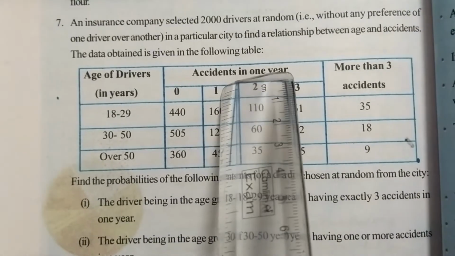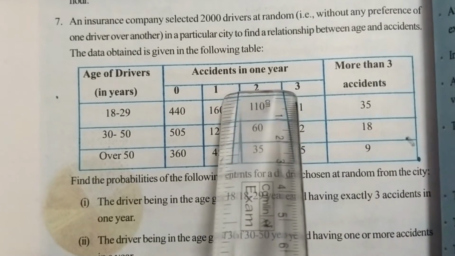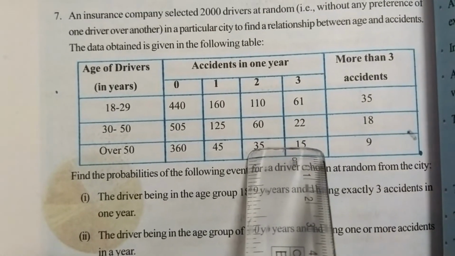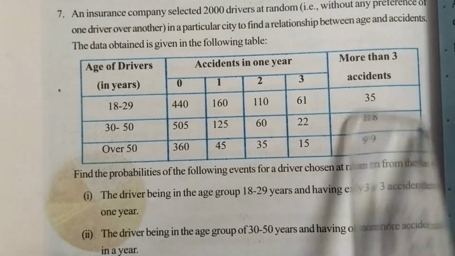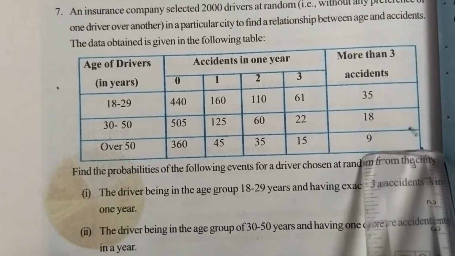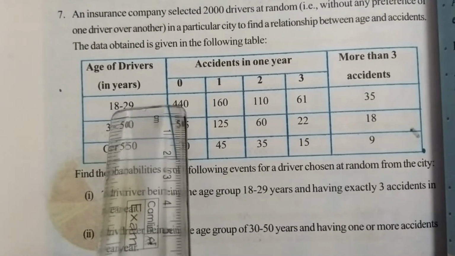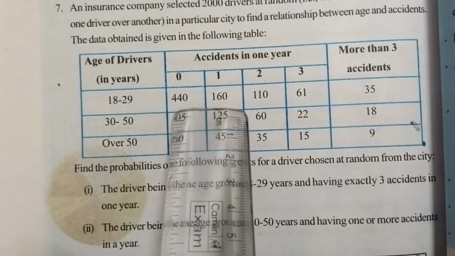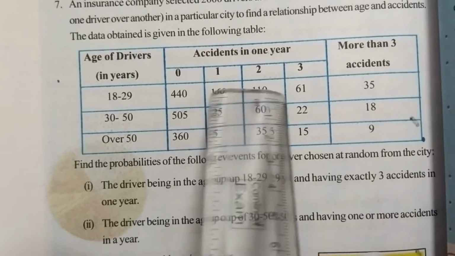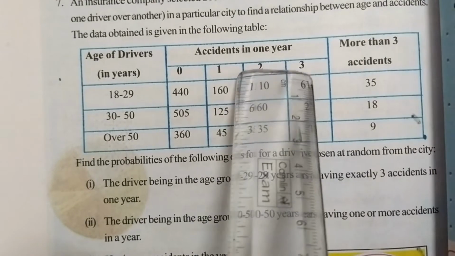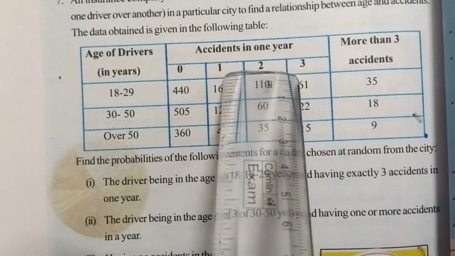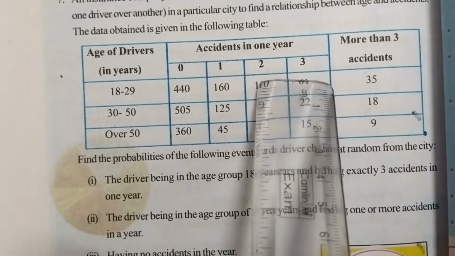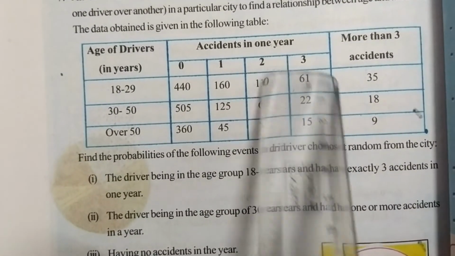How many drivers are there with 1 accident? Only 1 accident happened to how many drivers? 2 accidents happened to how many drivers? Similarly 3 accidents and more than 3 accidents. See, in 18 to 29, 0 accidents were by 440 drivers, 160 drivers had 1 accident, and 110 drivers had 2 accidents.